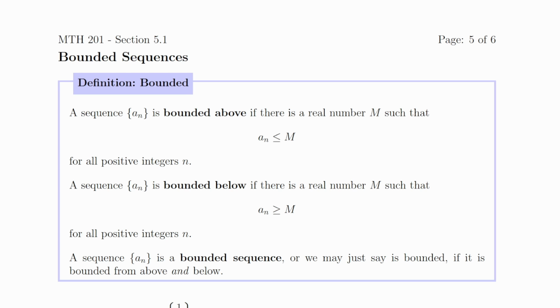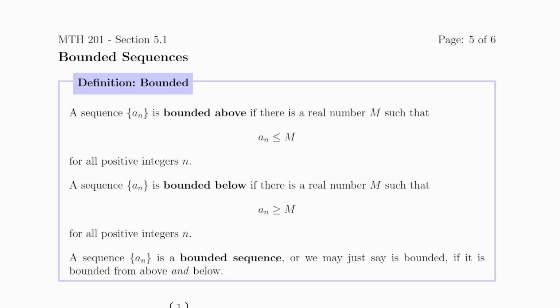Let's take a look at some properties of sequences. We're going to start with a couple definitions. A sequence is bounded above if there's a number bigger than all of the terms of the sequence. And a sequence is bounded below if there's a number smaller than all of the terms of the sequence. We call a sequence a bounded sequence, or we can just say bounded, if it's bounded from both above and below.